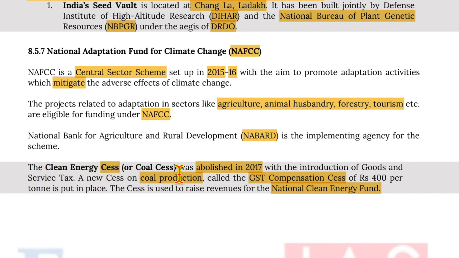The Clean Energy Cess or Coal Cess was abolished in 2017 with the introduction of the Goods and Services Tax. A new cess on coal production called the GST Compensation Cess of 400 rupees per ton is put in place. The cess is used to raise revenues for the National Clean Energy Fund.